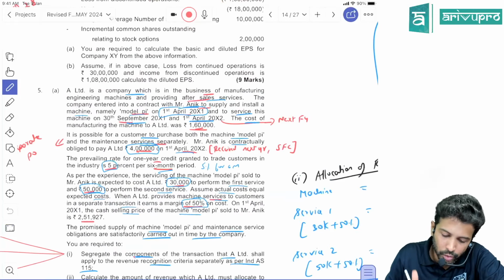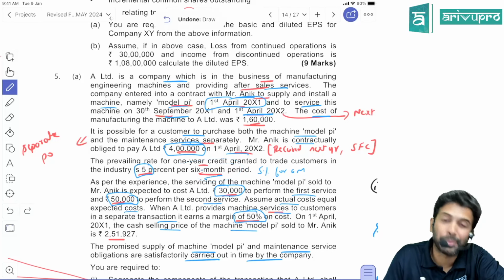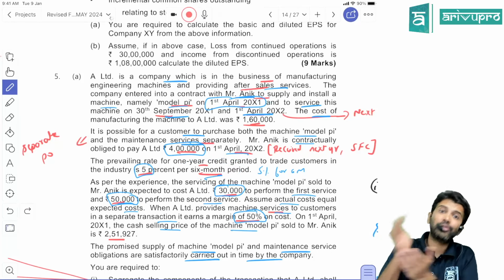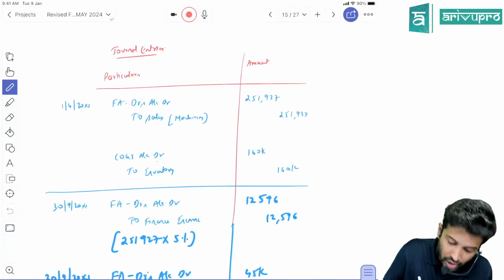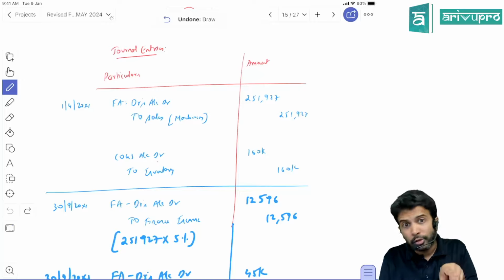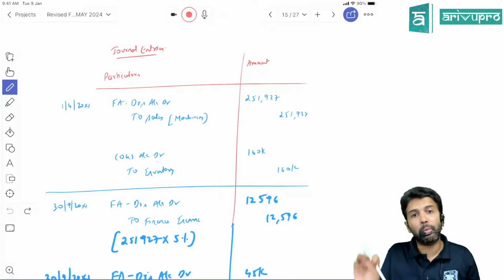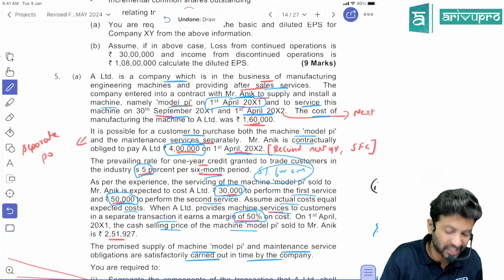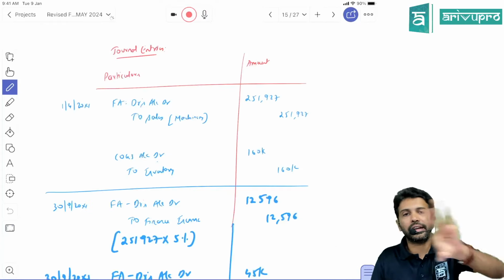Now they gave the rate of 5% for 6 months. That means indirectly, what is the examiner hinting towards? You have to account the interest. It's a financial asset, and on a financial asset you have to book finance income. You should not book this finance income on an annual basis because the rate given here is 5% for 6 months. Every six months, once, you need to pass the interest income.